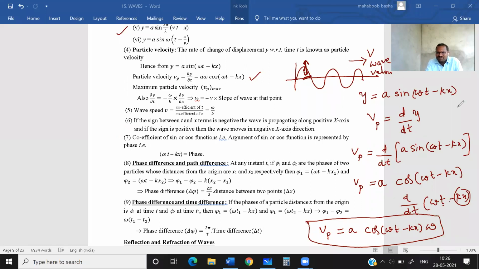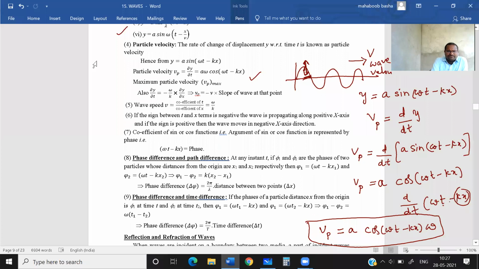Did you understand this derivation, what I have written here, students? I hope you understood this one. Any doubt in this? I'm waiting for your response. Velocity of a particle is different. Velocity of a wave is different.